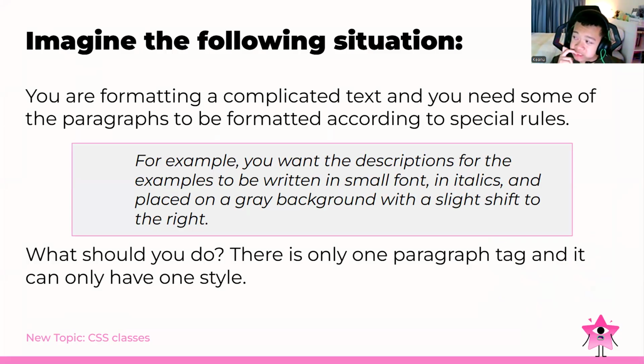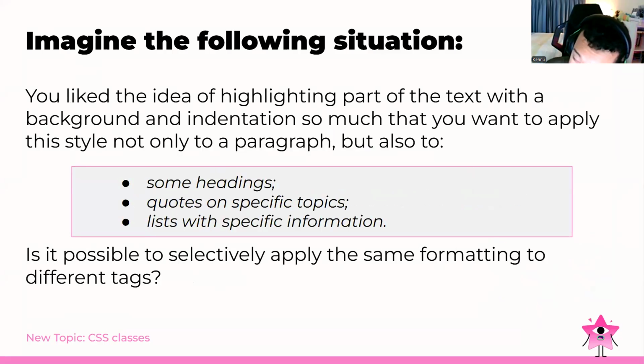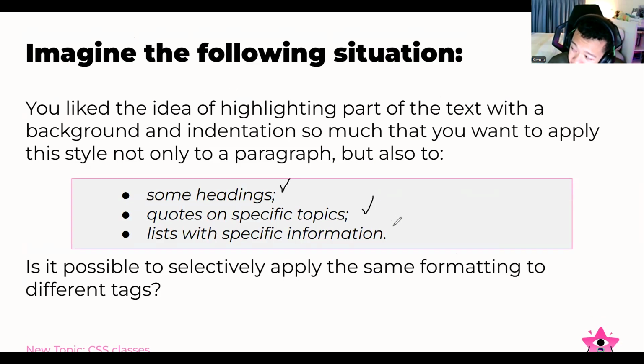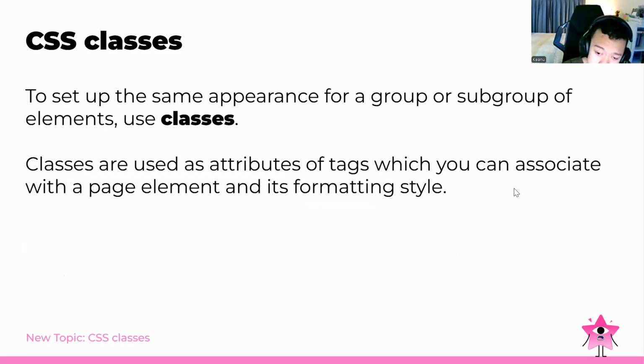So what should we do? There is only one paragraph tag, and it can only have one style. So what we can do is add some headings, quotes on specific topics, and then lists with specific information. We can use this anywhere. And for CSS classes, to set up the same appearance for a group or subgroup of elements, we can use classes.